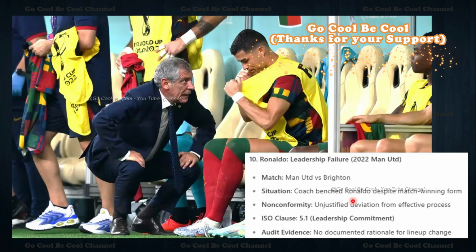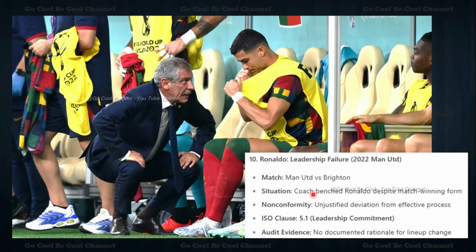The last example is the top 10 example, example 10. Ronaldo's leadership failure, 2022 Man United versus Brighton. The situation is that the coach benched Ronaldo despite match-winning form. That is an unjustified deviation from the effective process. 5.1 leadership commitment: no documented rationale for the lineup change.